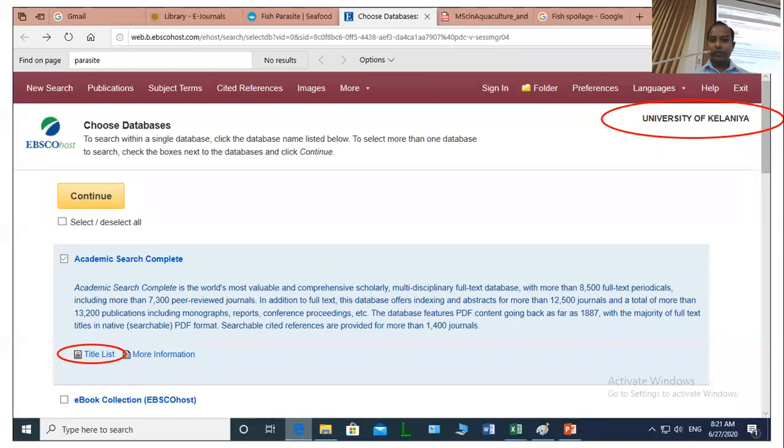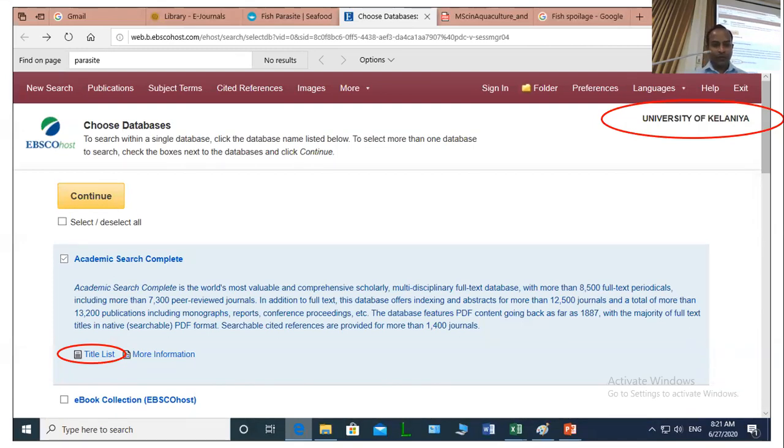So whenever you access the database, here for an example, I have taken this example from the EBSCOhost. Whenever you use the University of Kelaniya ID and password to log into the database, it will indicate that you are accessing through University of Kelaniya. So by using this service, even from home, you can access these databases. It will identify that you are a user from the University of Kelaniya.